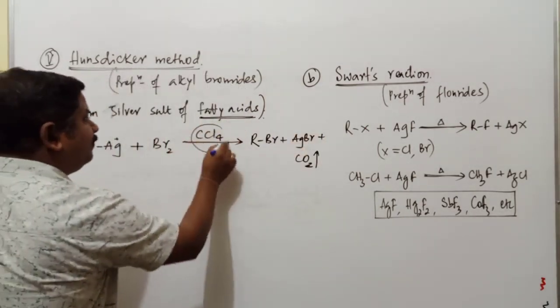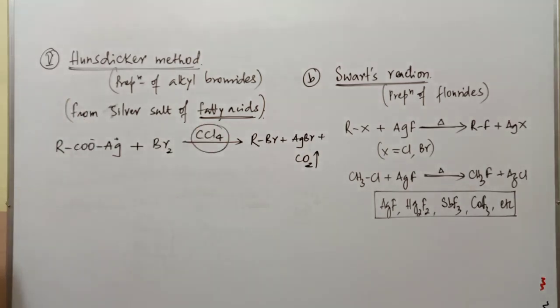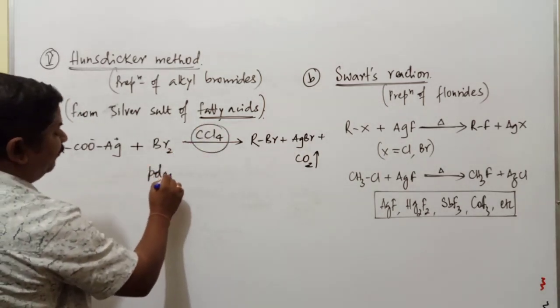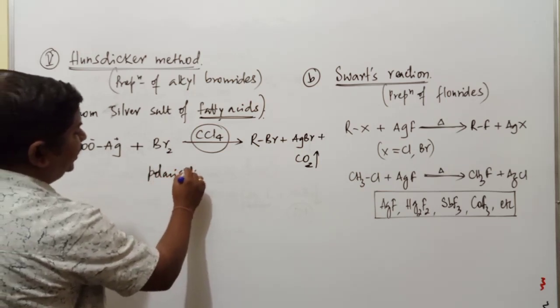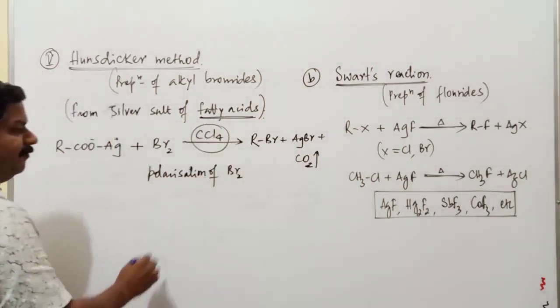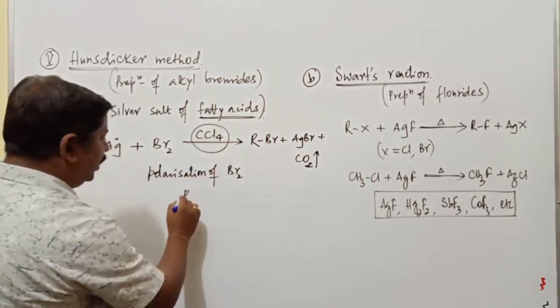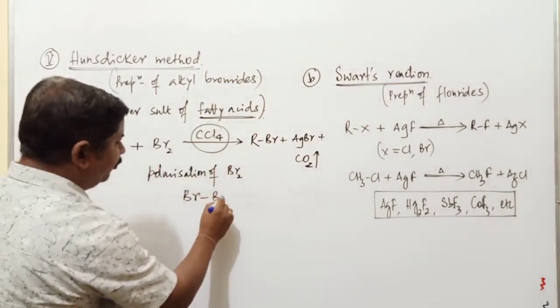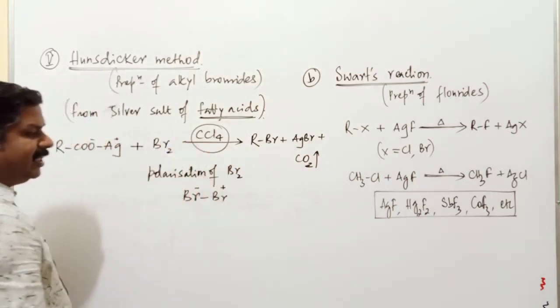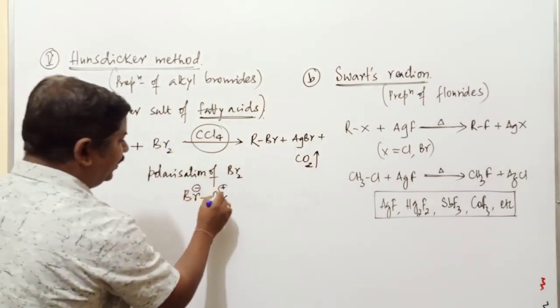Then what is the role of CCl4 in this reaction? Mainly CCl4 helps in the polarization of the Br2 molecule. For the polarization of the Br2 molecule, this is bromine and this is bromine. Here one of the bromine atoms should get a positive charge, and the other atom gets a negative charge.